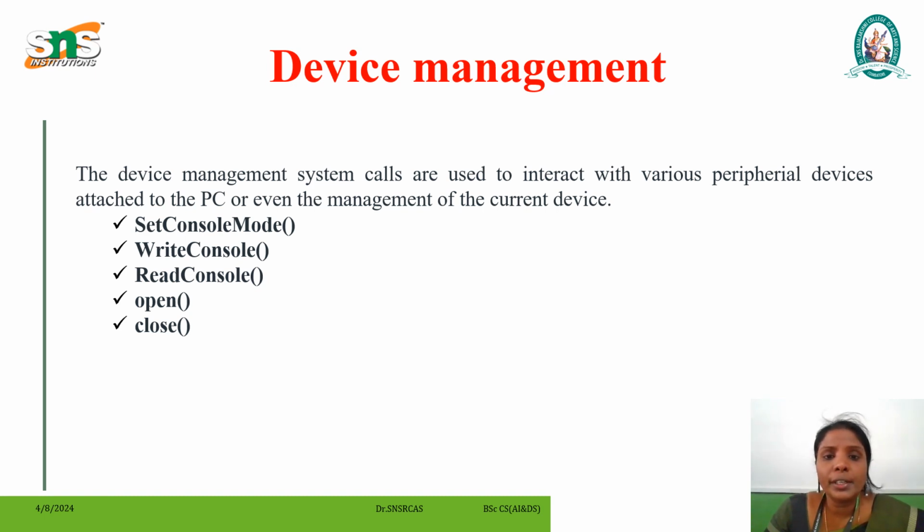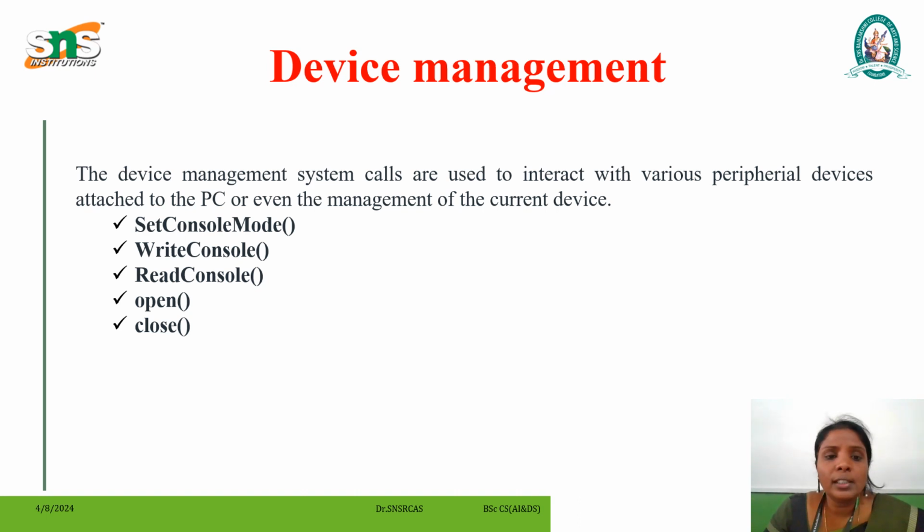Consequently, a process can ask for a device and then release it once the task is completed. When a requested device is granted access by the process, it is capable of reading, writing, and repositioning operations. To acquire or alter a specific device's attribute, or detach a device from the processor that is currently running a command, the call can be made. So the device management system calls are used to interact with various peripheral devices attached to the PC or even the management of the current devices.